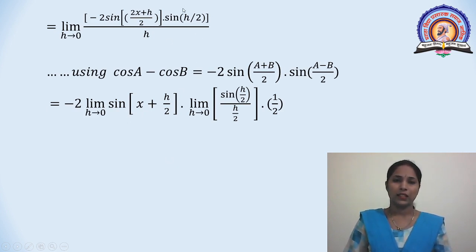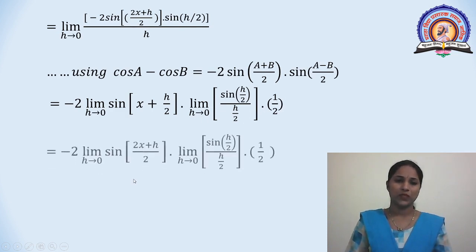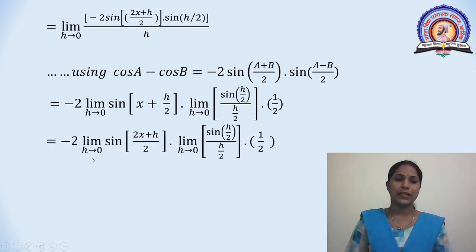Then here, separating limit h tends to 0 sin of h by 2 divided by h by 2 into 1 by 2. Here, divide and multiply by 1 by 2. We get minus 2 limit h tends to 0 sin of 2x plus h divided by 2 into limit h tends to 0 sin of h by 2 divided by h by 2 into 1 by 2.